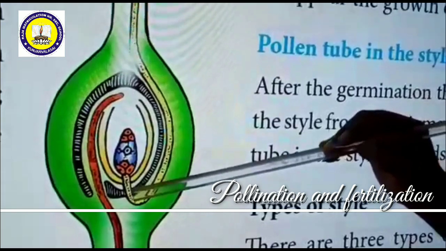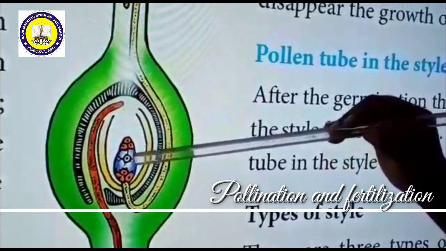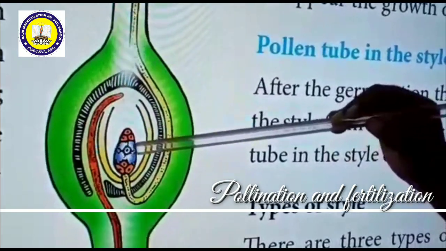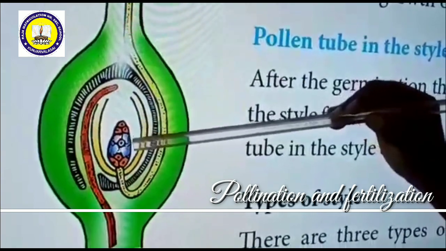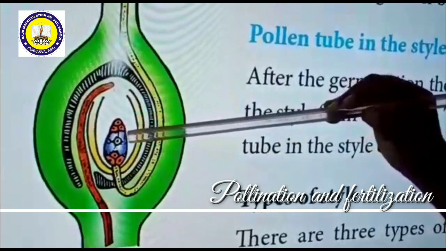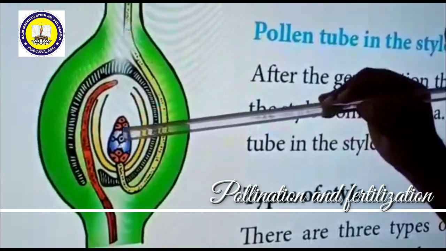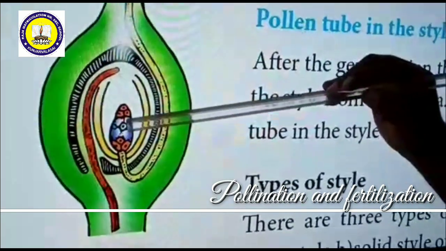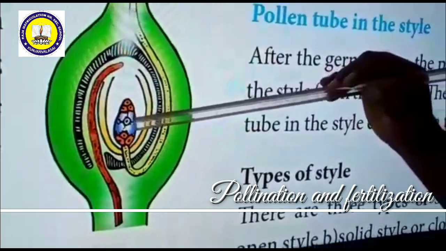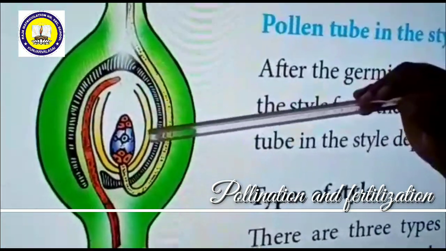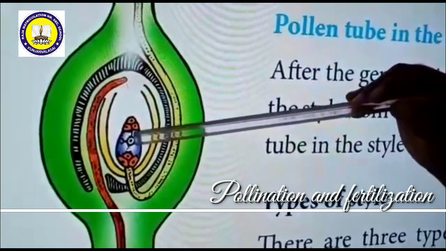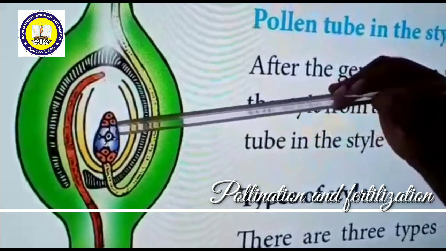The second male gamete penetrates inside and fuses with the secondary nucleus, or polar nuclei, present at the center. The secondary nucleus is already diploid, while the male gamete is haploid. This fuses with the diploid polar nucleus, forming the triploid primary endosperm nucleus. So this is called triple fusion.